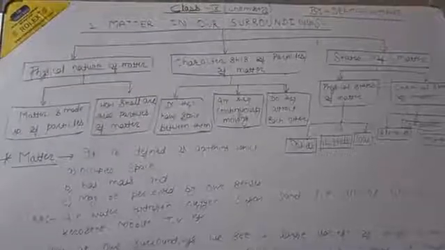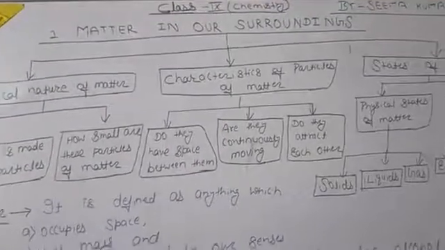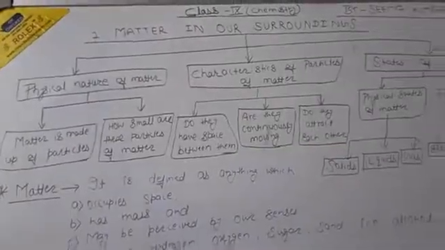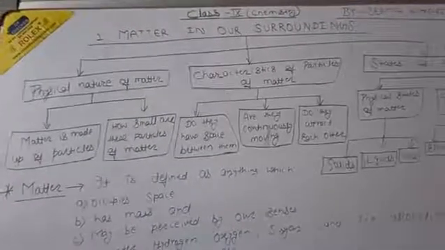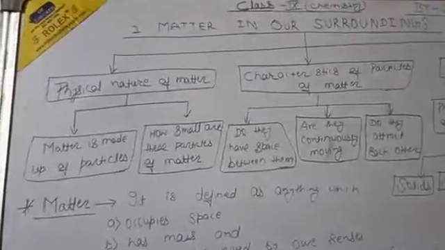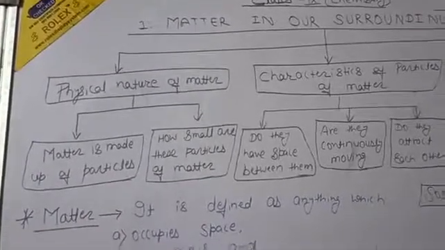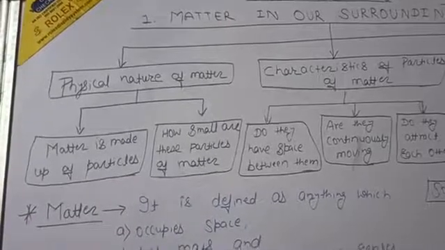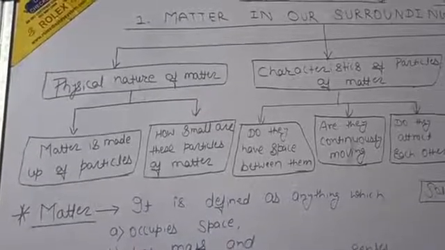This is Seema Kumari here, representing you, class 9 chemistry, chapter name: matter in our surroundings. I have made a skeletal diagram of what you are going to learn in this chapter, or be capable of answering. First you will learn the physical nature of matter, which is subdivided into matter is made up of particles and how small these particles of matter are.